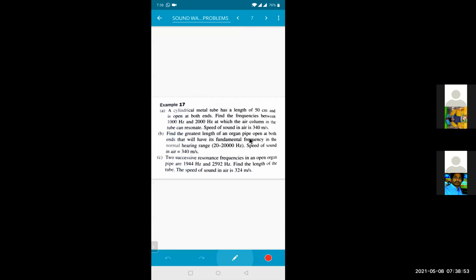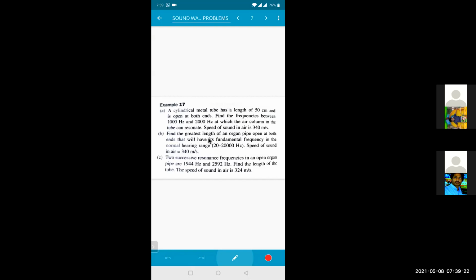Find the greatest length of the organ pipe open at both the ends that will have its fundamental frequency in the normal hearing range of 20 to 20,000 hertz. Speed of sound in air is 340 meter per second. The minimum frequency which a human being can hear is 20 and the maximum which he can tolerate is 20,000 hertz. This is the range of normal hearing. Below 20, we cannot hear, and above 20,000 we cannot tolerate.